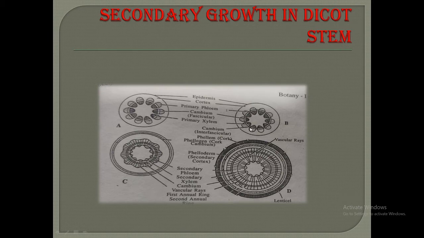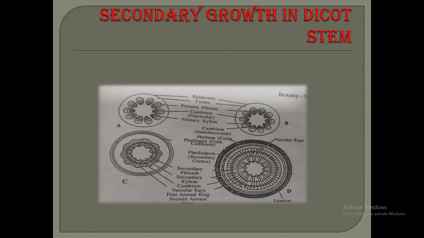So the cambium divides and gives rise to more secondary tissues towards the inner side and towards the outer side, which means the inner secondary tissue matures into secondary xylem and the outer into secondary phloem. Inside, the secondary xylem is more as compared to the outer secondary phloem.